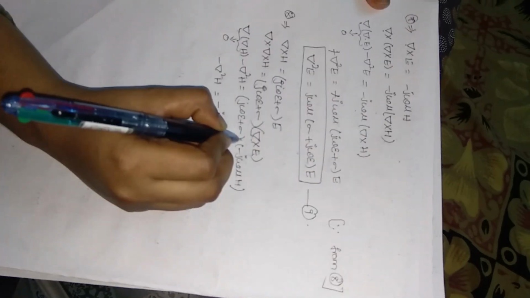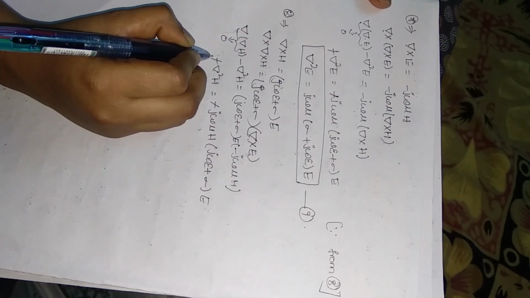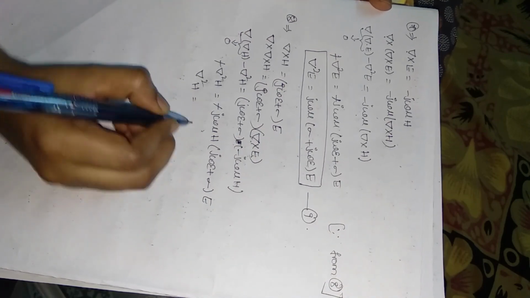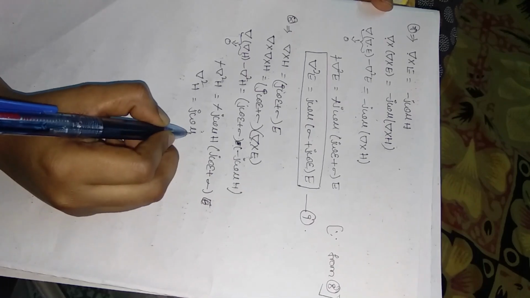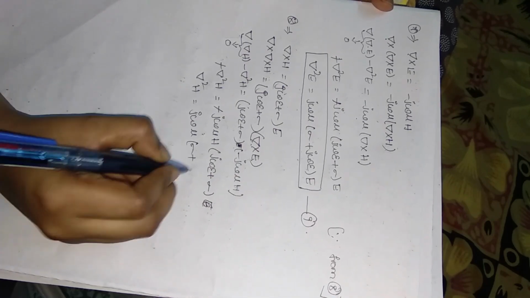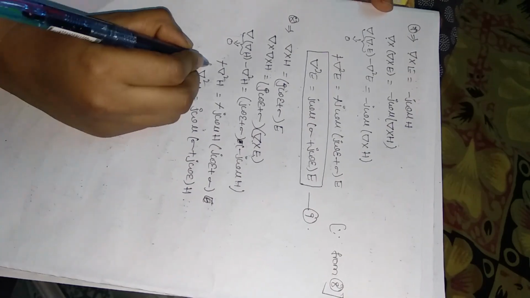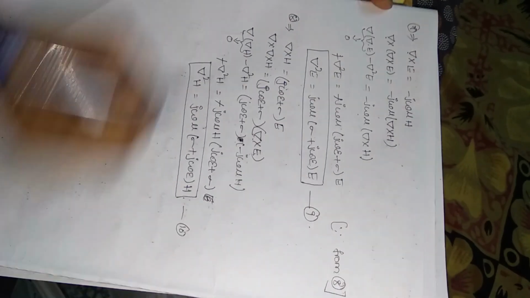Minus minus will get cancelled. So finally del square H is equal to j omega mu into sigma plus j omega epsilon into H. This is equation number 10.